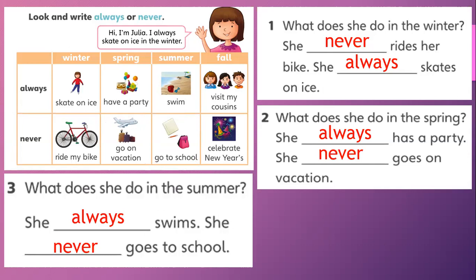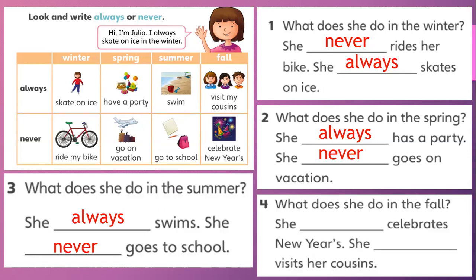Okay, then we have the last season, fall. What does she do in the fall? We have the first activity, celebrate New Year's. That's something she never does. So she never celebrates New Year's. Remember, New Year's is celebrated in January, technically, the 1st of January.